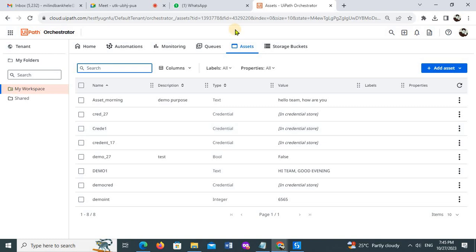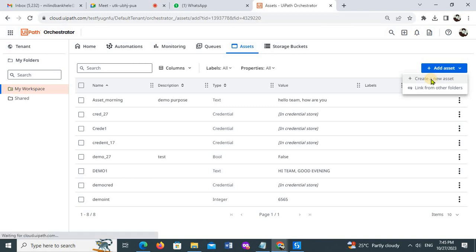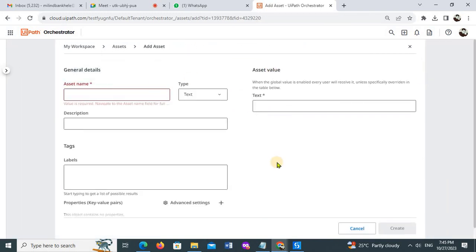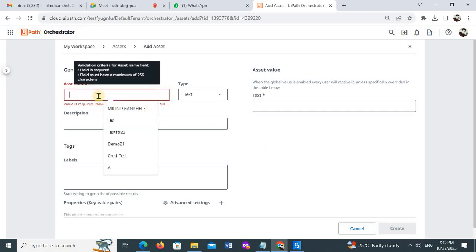So this is the assets section. There is a button called add asset. With the help of this add asset button, I'll click create a new asset. What is an asset? As I said, it's kind of a variable. I'll use var, and I want to create an asset, so I'll name it asset_demo with today's date, 27.